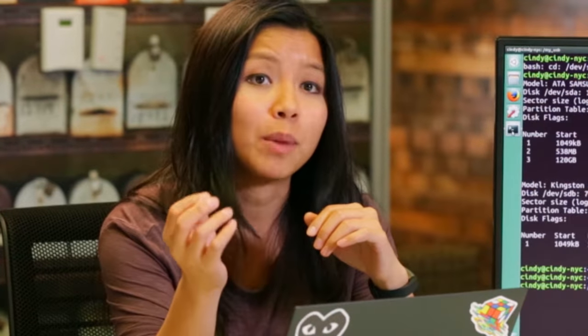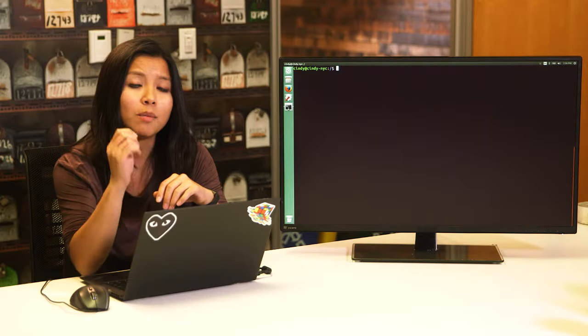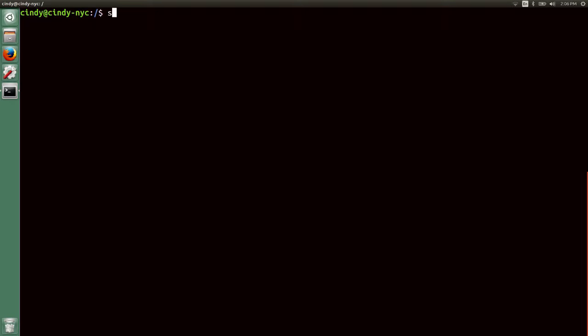Unmounting is the opposite of mounting a disk, so now let's unmount the file system. I can either use sudo umount /myusb or sudo umount /dev/sdb1. Both will work to unmount a file system.